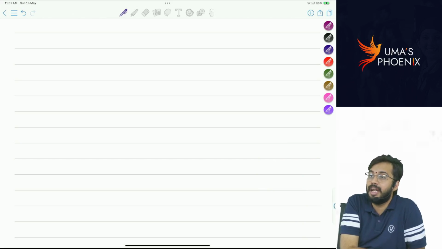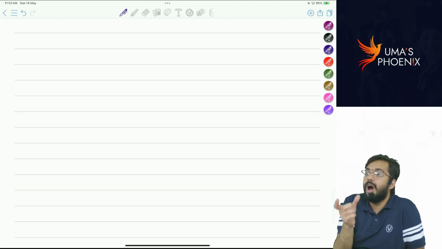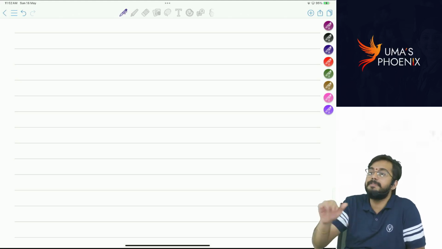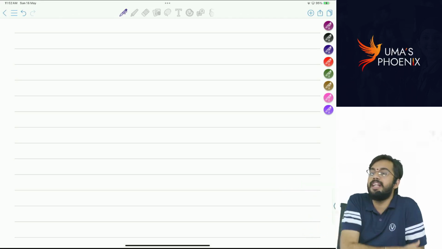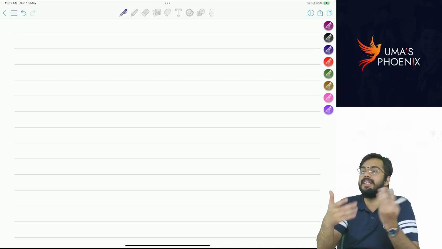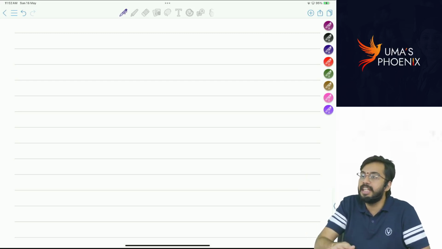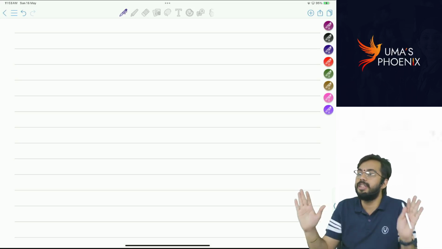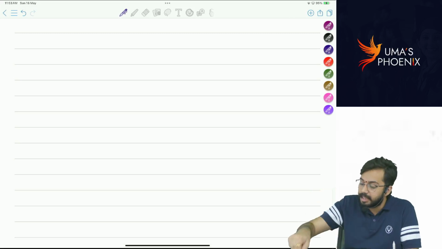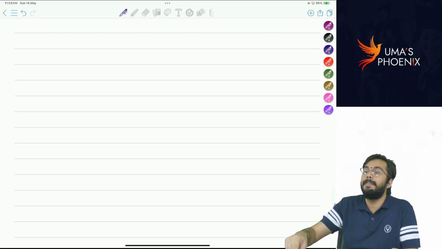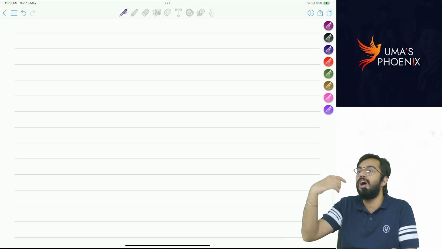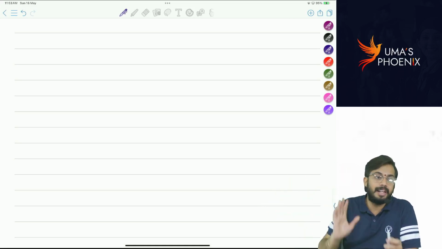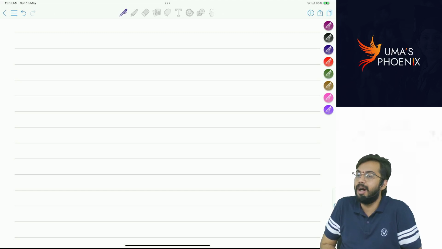Are you able to understand? So that means out of two aspects, if one aspect is in India, irrespective of the second aspect, it will be treated as Indian income. Vice versa, place of receipt is in India. Do you need to check place of accrual? You are not required to. Once place of receipt is in India, whether place of accrual is in India or outside India, it will be treated as Indian income. Are you able to understand?